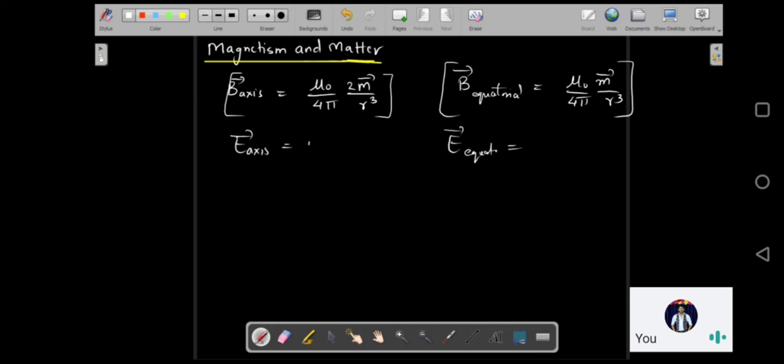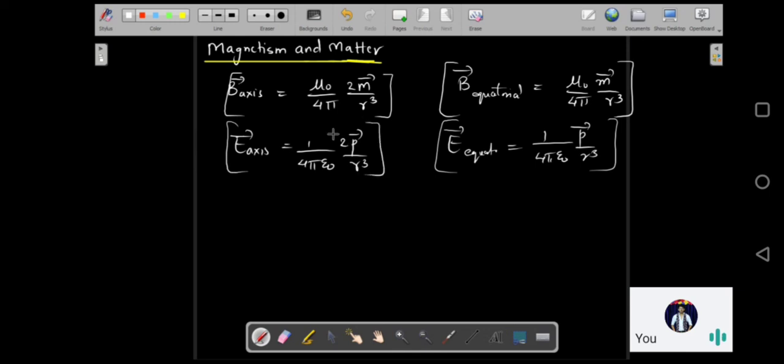And if you remember, it was 1 upon 4 pi epsilon naught 2p upon r cube, where the magnetic dipole moment is replaced by the electric dipole moment. Rest everything remains the same, and 1 upon 4 pi epsilon naught p upon r cube was the expression we saw in electrostatics for an electric dipole.